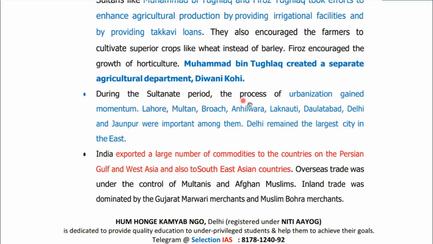During the Sultanate period, the process of urbanization gained momentum. We saw the rise of so many cities like Lahore, Multan, Bharuch, Ahilyawada, Lakhnauti, Daulatabad, Delhi, and Jaunpur. They were the important among them. Delhi remained the largest city in the east.